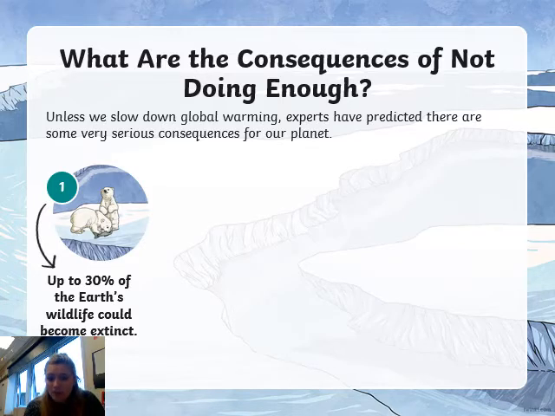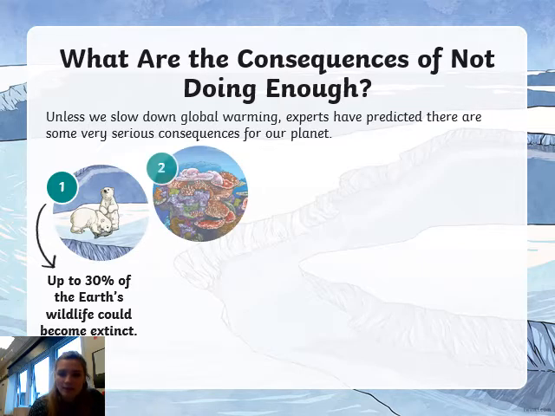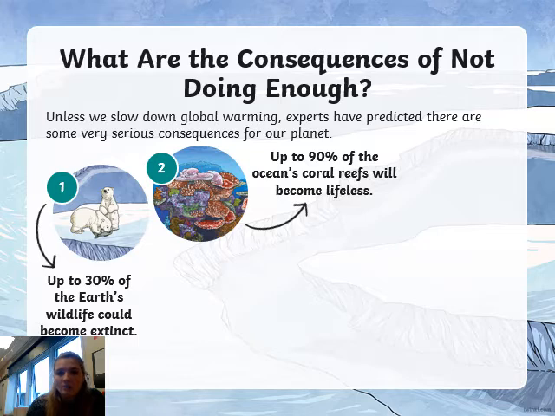For example, polar bears that live in really cold conditions, if the ice melts, obviously that means their homes will disappear, as it will turn into oceans and seas. So obviously it would make the polar bears become extinct, along with other animals. You've got up to 90% of the ocean's coral reefs that will become lifeless. Now, I'm not going to go too much into that now, as next half term we'll be looking a lot at what a coral reef is and what's happening to the coral reefs, so that you can really understand that.